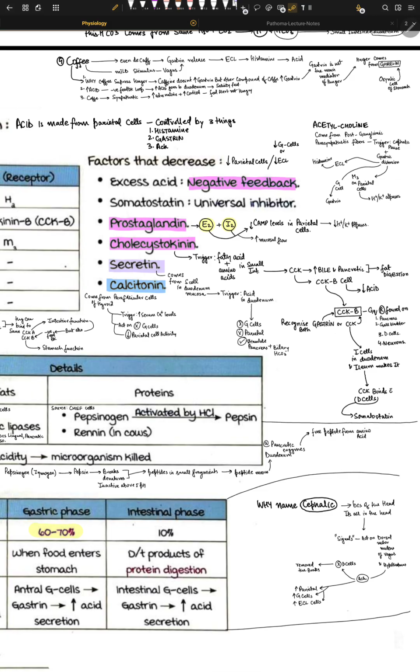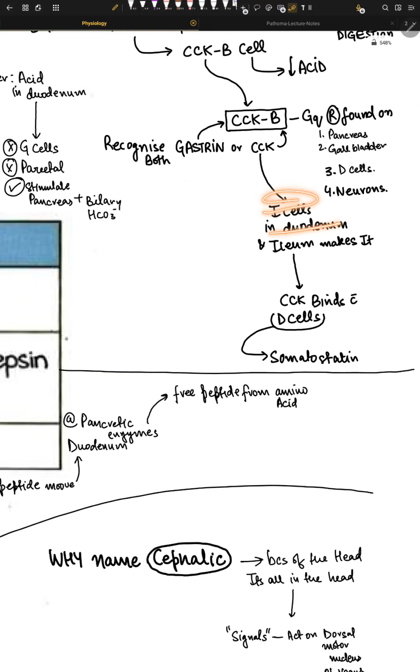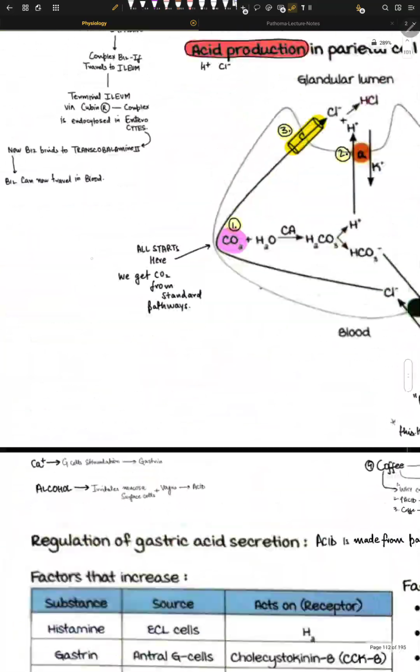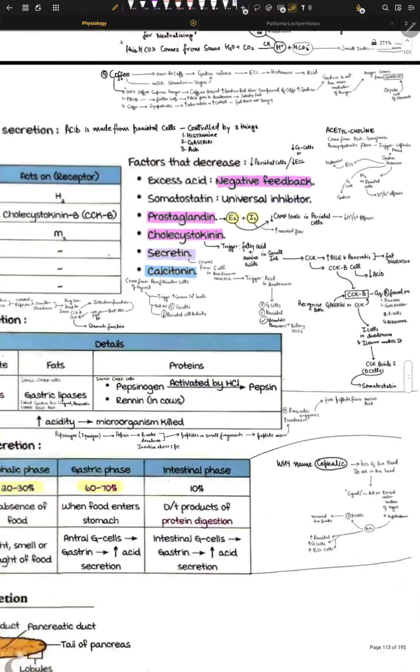For example, I cells in the duodenum and in the ileum make CCK, and this CCK binds with D cells, and D cells make somatostatin. So that's a very good concept as well. Let's talk about secretin right now.